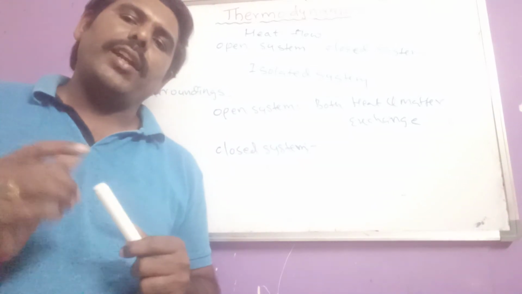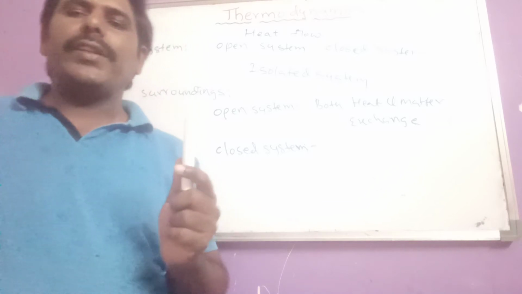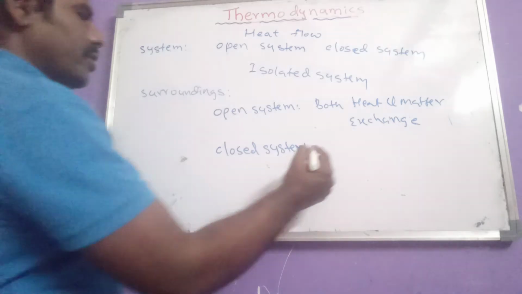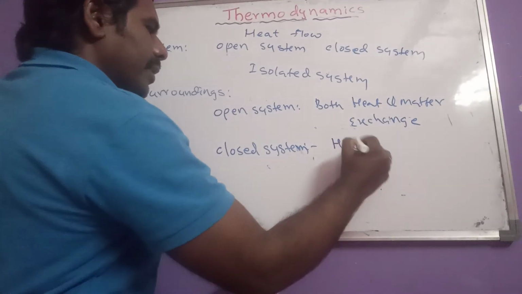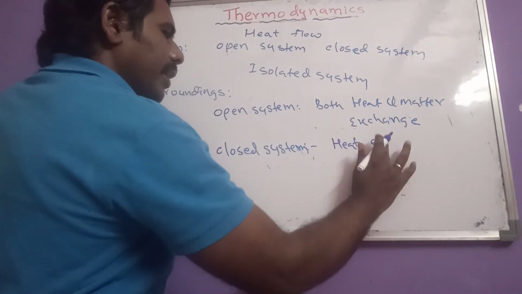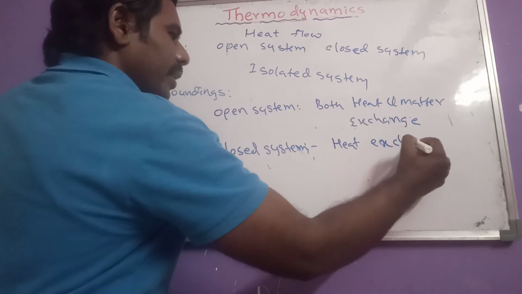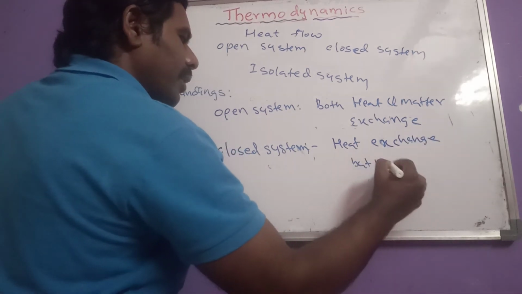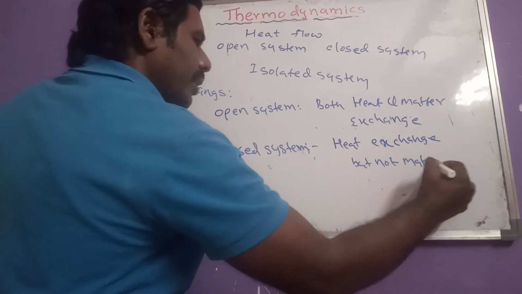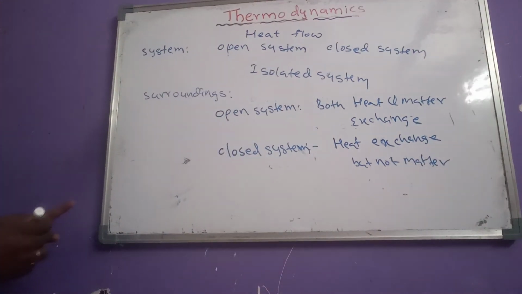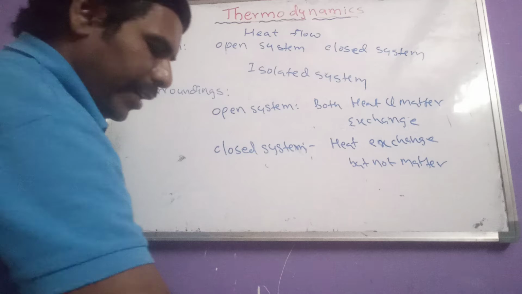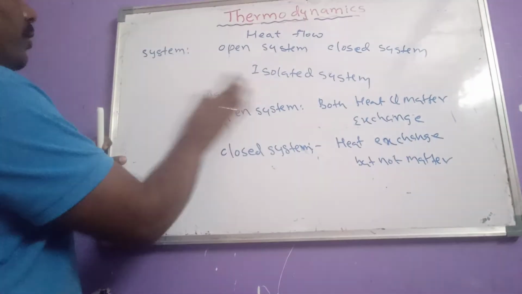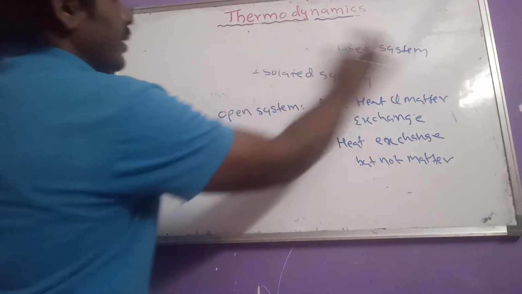So like that, what happened here? Heat exchanged with the surroundings, but not matter. So in a closed system, only heat exchanges with surroundings, but not matter. Matter does not exchange with the surroundings. Okay, this is regarding which one? That closed system.